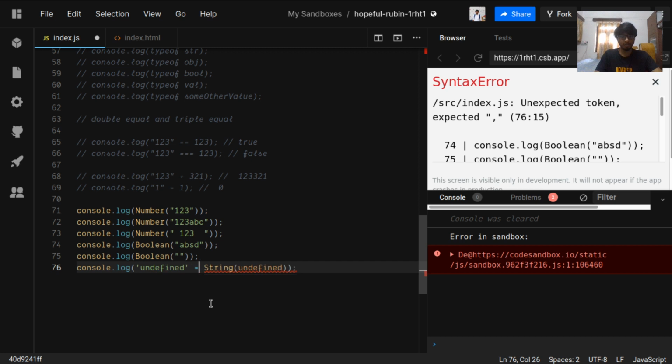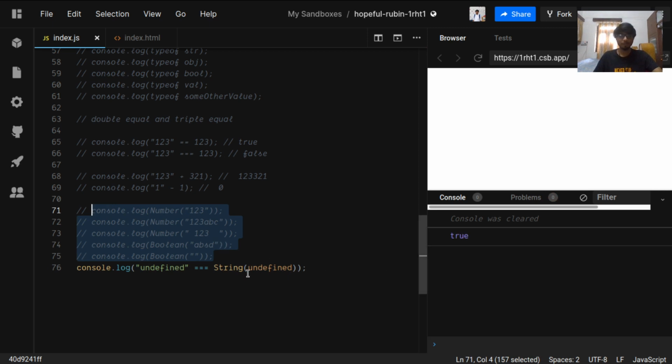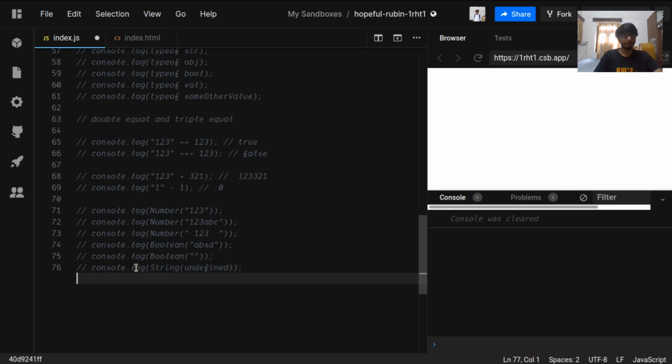Is it equal to the returned value? Yeah, this is equal to the return value. So what is happening here is String is taking undefined as an argument and returning the string version of undefined, which is double quotes undefined. Okay, so we are done with this type conversion.